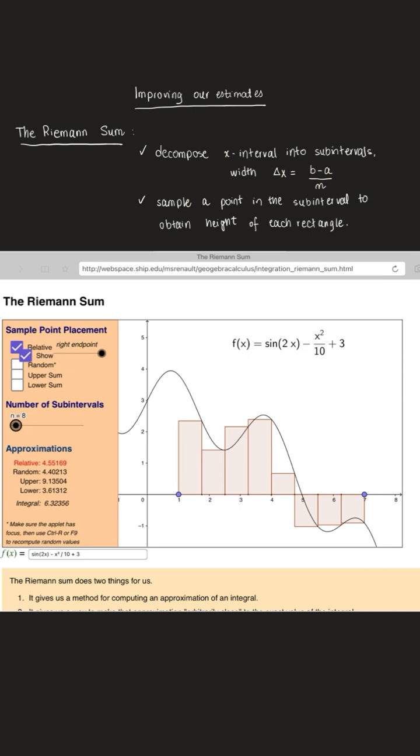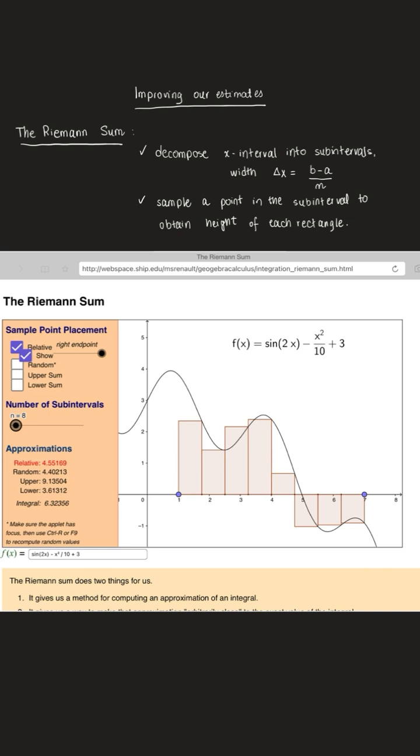So I'm going to show you an applet here where we have a function that has been defined as sine of 2x minus x squared over 10 plus 3. That function is graphed, and we're looking at it from 1 to 7. And right now, these are equal width subintervals. I don't know what the width is. It looks like about 1, just less than 1.